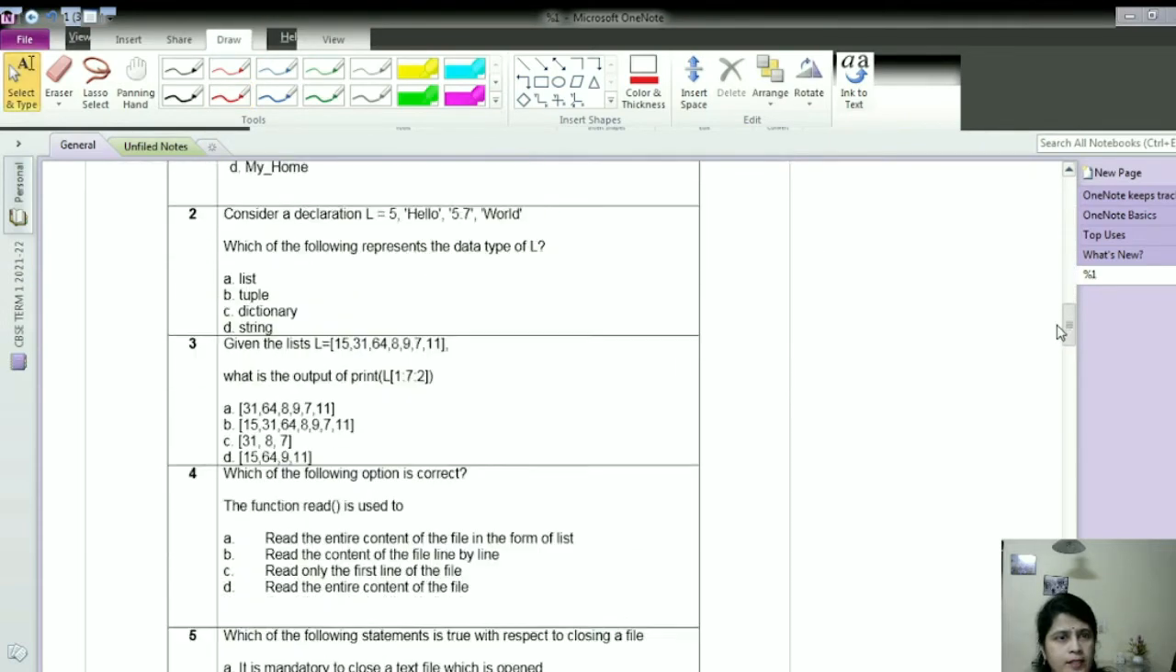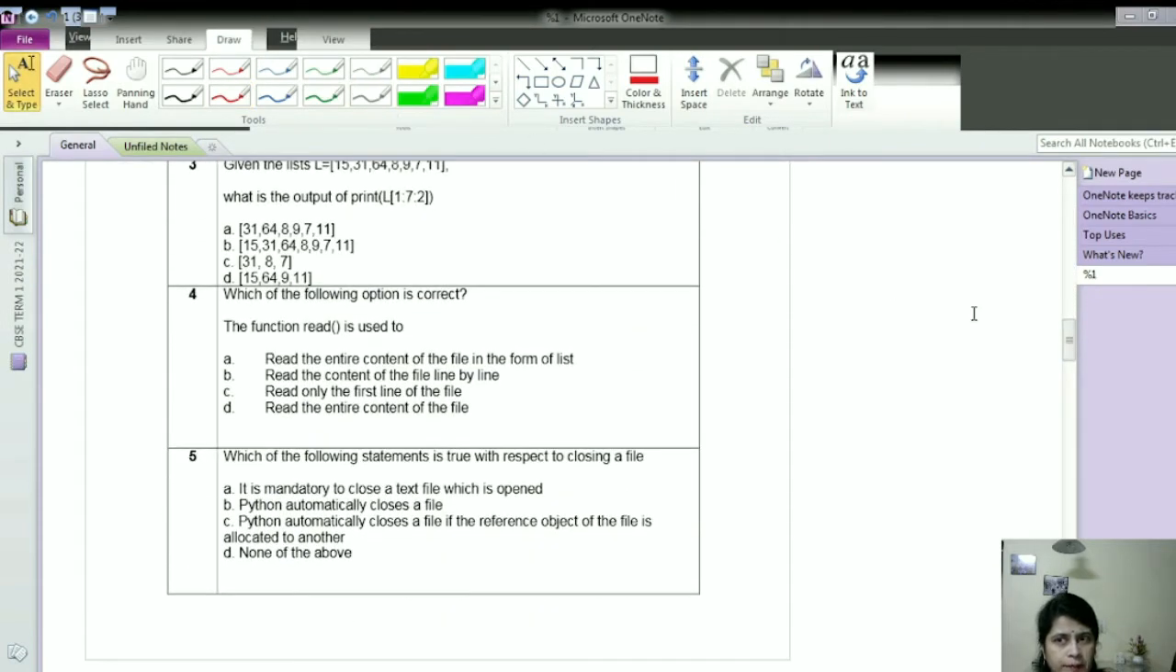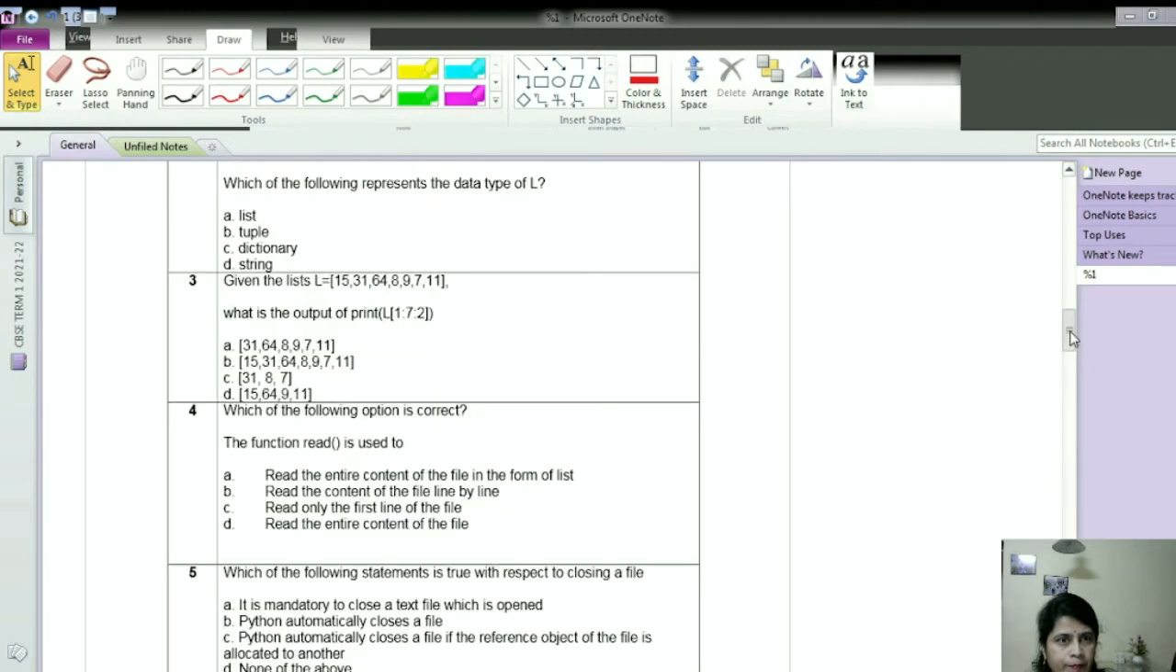Okay, now let us discuss question number 3. It's given the list L equal to 15, 31, 64, 8, 9, 7, 11. What is the output of print L[1:7:2]? What is 1 here? The start value. What is 7? Stop value. What is 2? Step value.